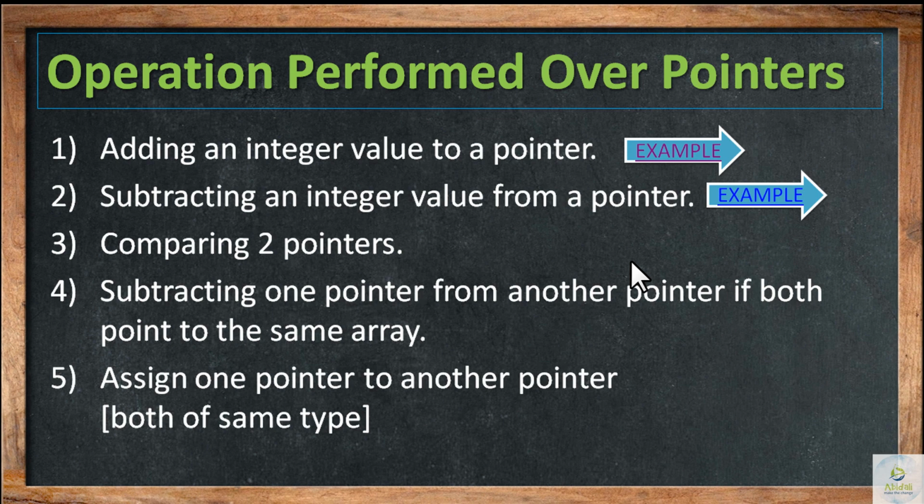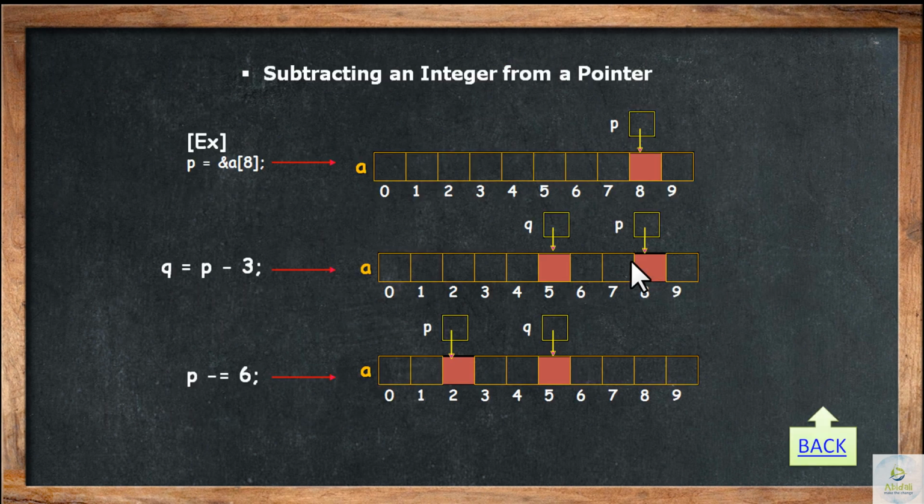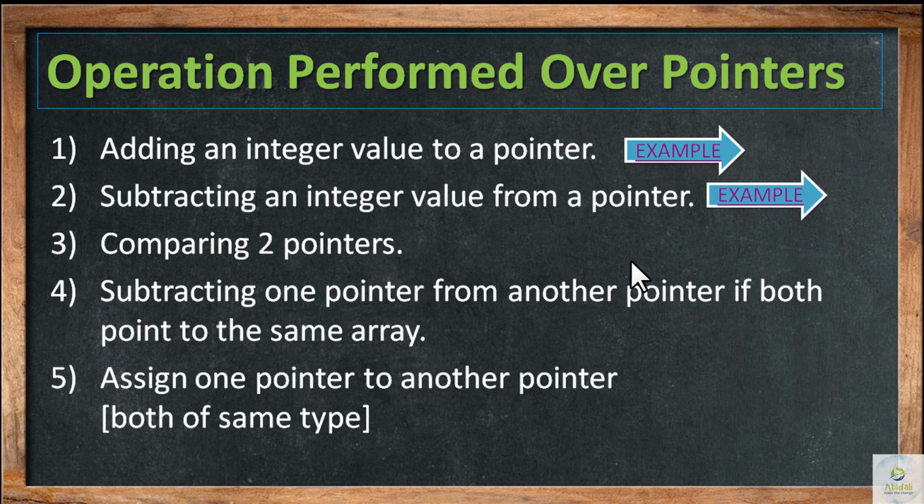Similarly, that will happen with subtracting from the pointer. When I increase or decrease, that will happen. So P is equal to address of 8. If I say Q is equal to P minus 3, it will move 3 steps back. If I say P is equal to P minus 6, it will move 6 steps back and will be pointing to the 2. So these are the kinds of operations that we can perform. The examples are not very important; you need to understand the concept.